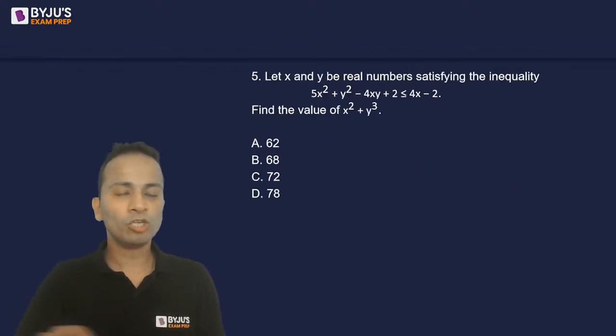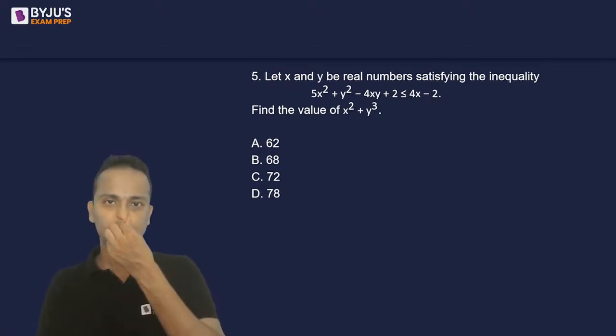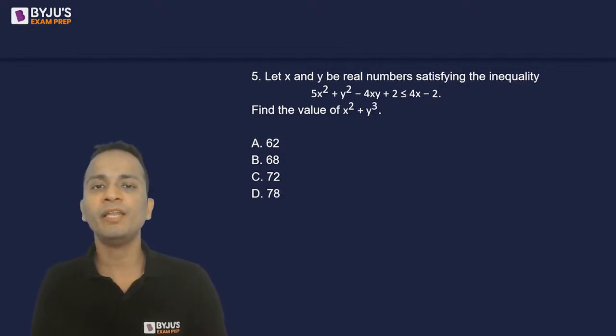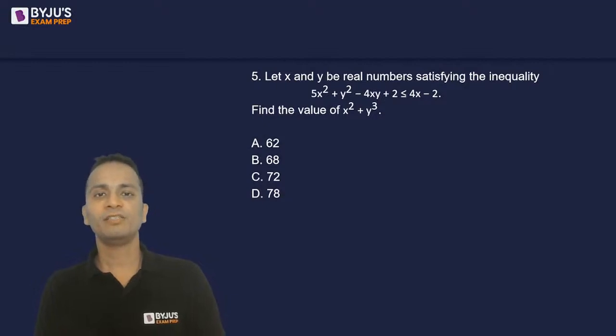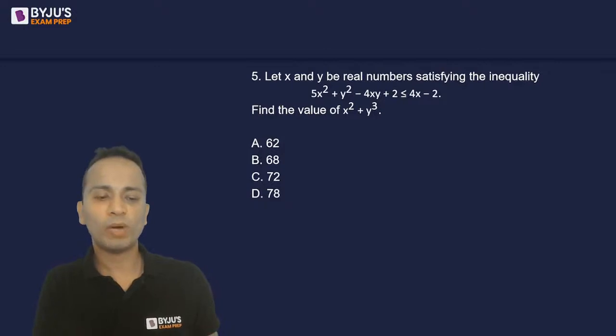Okay, moving on to question number 5. Question number 5, slightly difficult. Let x and y be real numbers satisfying the given inequality. Look at the inequality carefully. Using this, find the value of x square plus y cube.